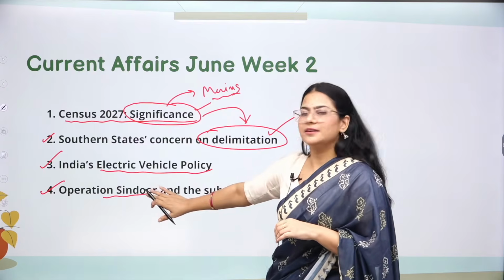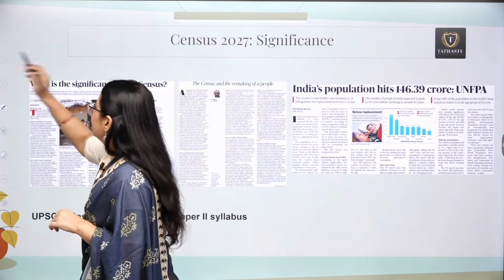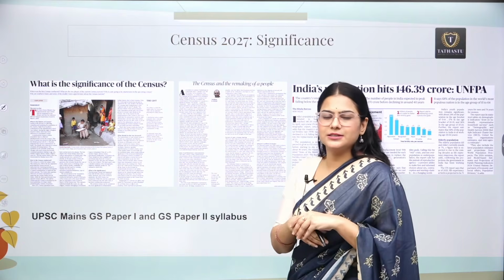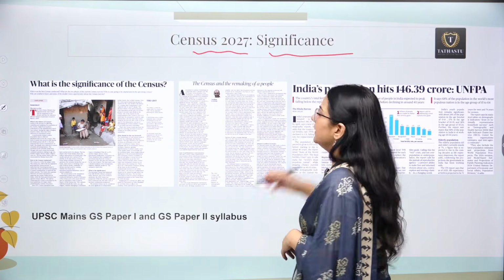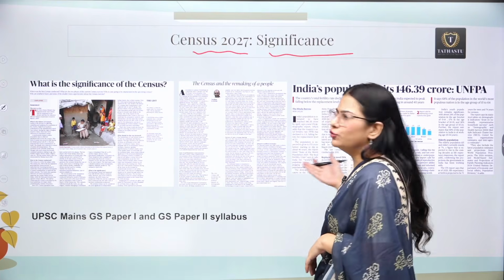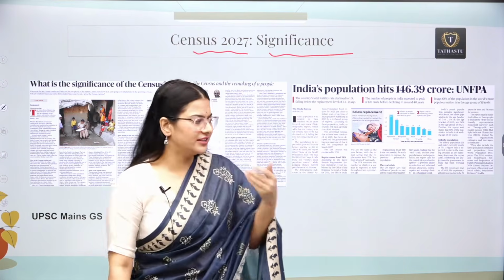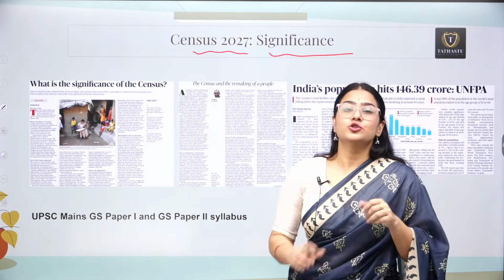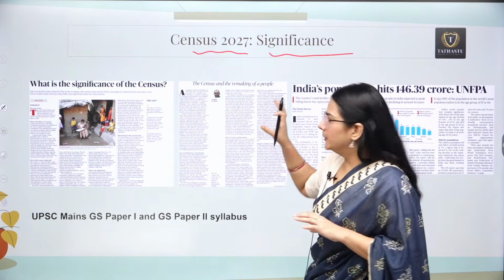Again, along with that we are going to do our mains-oriented topic. So let's start with our first news, on which we are going to revolve our conversation, that is Census 2027. There were so many articles in the newspapers. These three articles are particularly from The Hindu, and obviously there were many articles in the Indian Express and other newspapers also. So this week this was one of the very major topics.